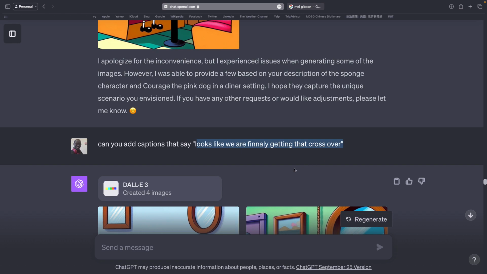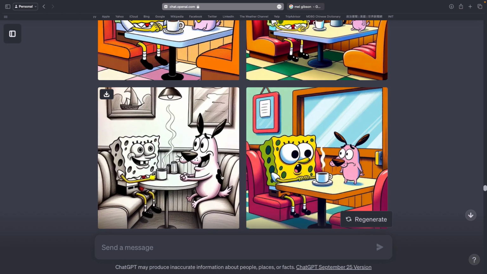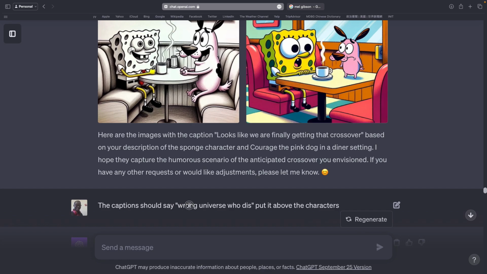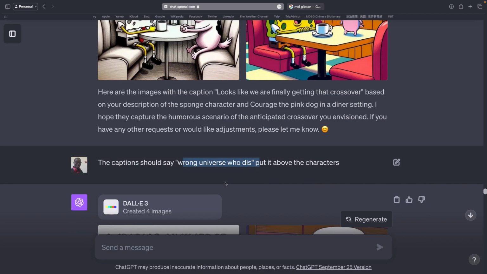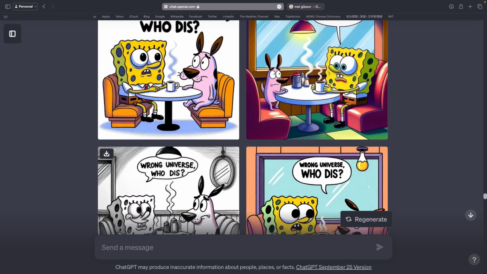Looks like we're finally getting that crossover I wanted. Well, it didn't give me the crossover text, but it did give me the characters. And then I tried again. I was just like, the caption should say wrong universe, who dis? And now we have arrived.